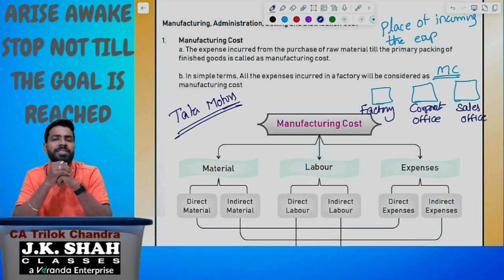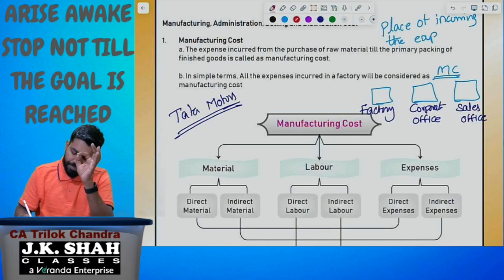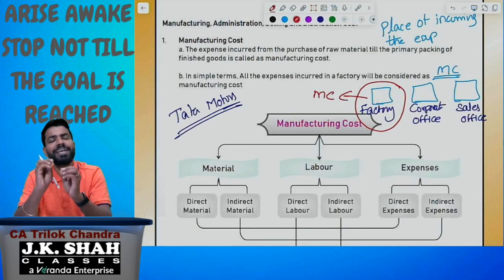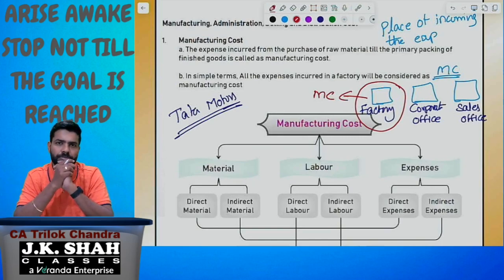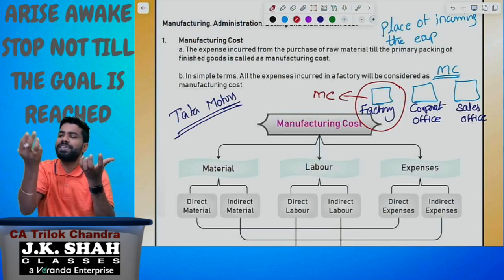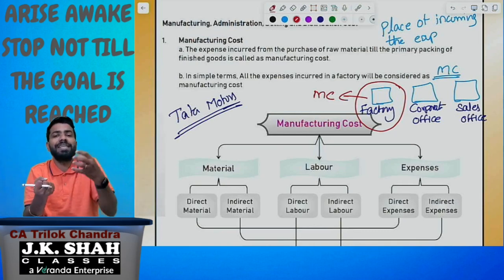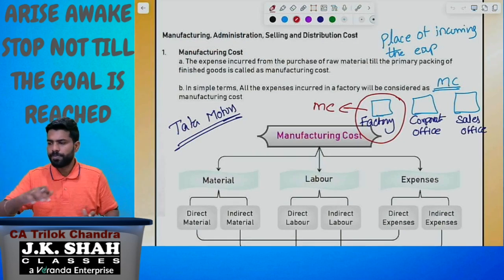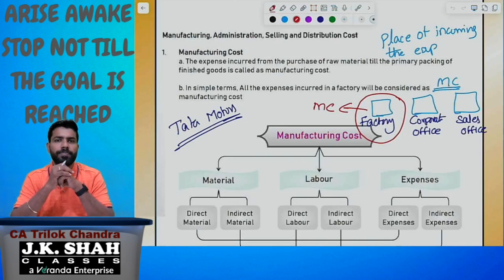So why am I explaining this? Whatever cost is incurred in the factory, we are going to call it the manufacturing cost. Simple. Manufacturing cost means expense incurred in the factory. Or to elaborate, the expense incurred from the purchase of raw material till the primary packing of the finished goods, we call the manufacturing cost. Okay, that is about manufacturing cost.